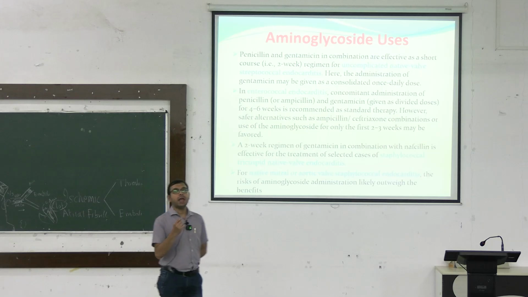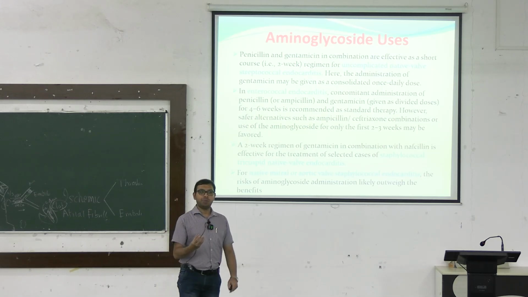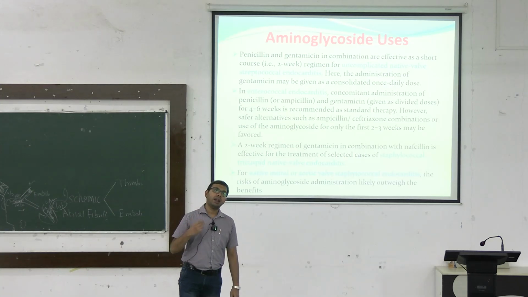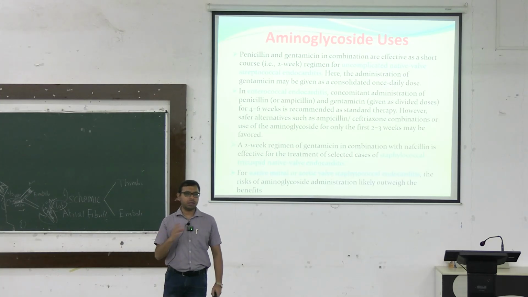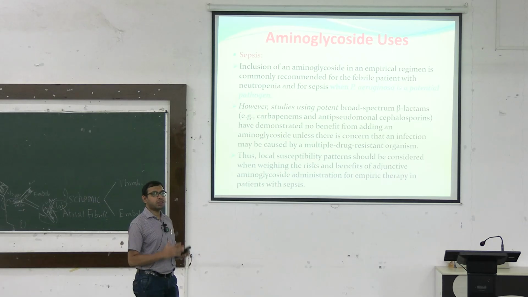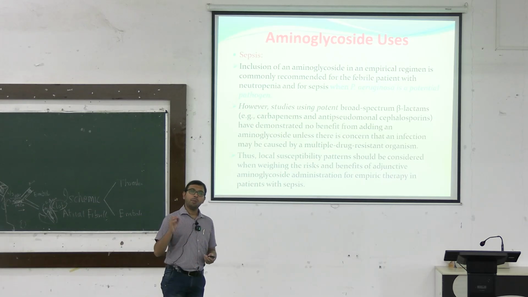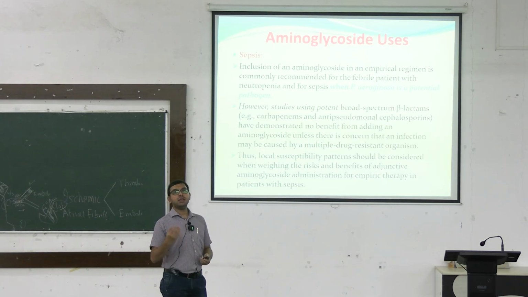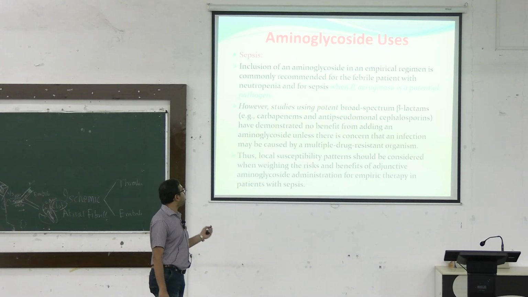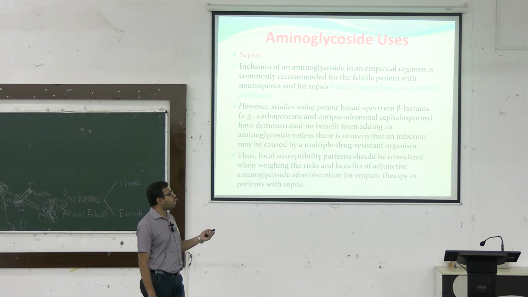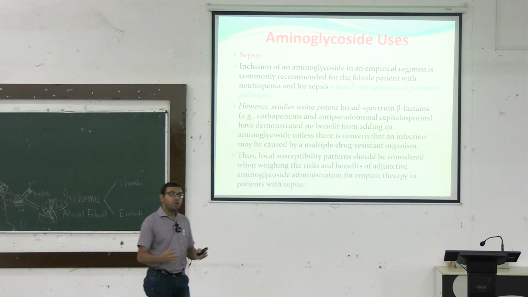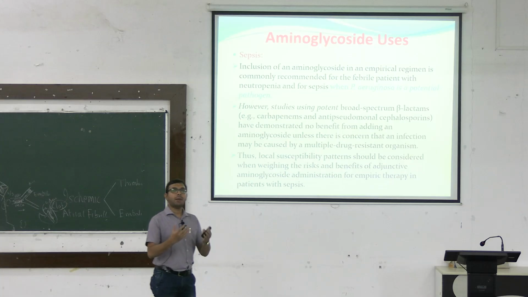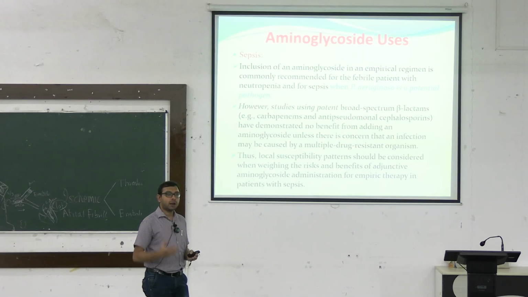So, what happens in case of endocarditis, the treatment is very difficult because when there is infection in the heart valves, we have to use different other antibiotics. In those cases, we have to use a combination of these. Sepsis, septicemia, when there are severe blood infections, mostly this happens now due to some resistant Shigella or Pseudomonas or Salmonella or E. coli infections. So, in these cases, you can see Pseudomonas aeruginosa is a potential pathogen. Again, we have to use a combination of some very high extended spectrum beta-lactam antibiotics plus aminoglycosides.